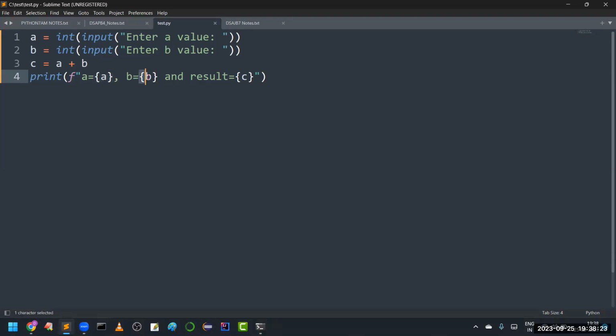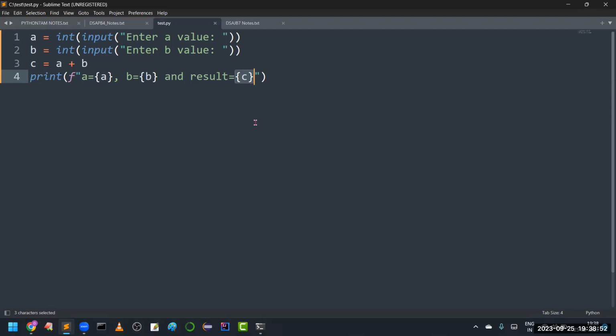And when we are taking b is equal to something like this, whatever is in the flower bracket, it will substitute that value. And even result is equal to whatever you have given within flower brackets, it will substitute. This kind of formatting is there in Python. That's why if you begin with F, automatically when executing, these formats will be applied and then you are going to get the result. Got it, madam?